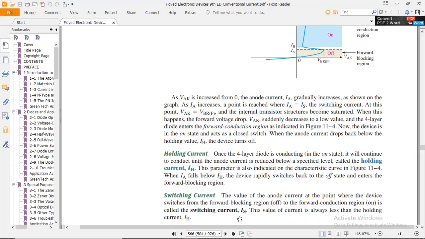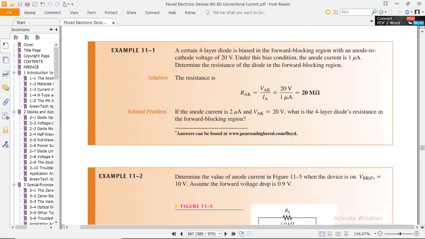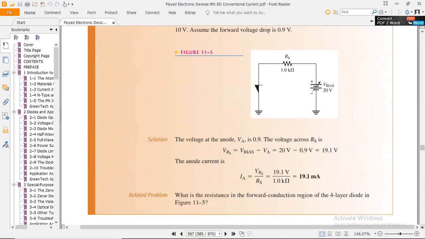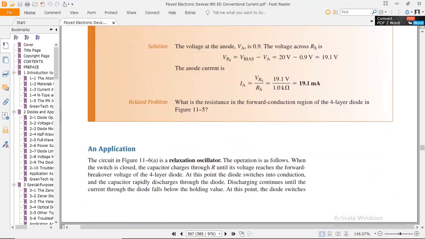Okay, moving towards the next aspect of holding and latching. After holding current and switching current, we are moving towards these numericals. They are a little bit of chunks, so I'm ignoring these numericals and not giving time to them. So particularly, an application is the relaxation oscillator. We have to study the oscillators. Before that, we have to study the concept of an oscillator, how it can produce